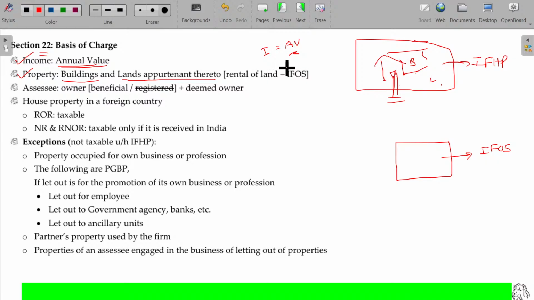And who has to pay the tax? The assessee. Assessee is nothing but the owner. Usually the beneficial owner will be responsible for paying the tax, not the registered owner. Even sometimes the deemed owner should also be liable to pay the tax. Who is going to be the assessee in case of a residential house property? Only the beneficial owner will be the assessee.